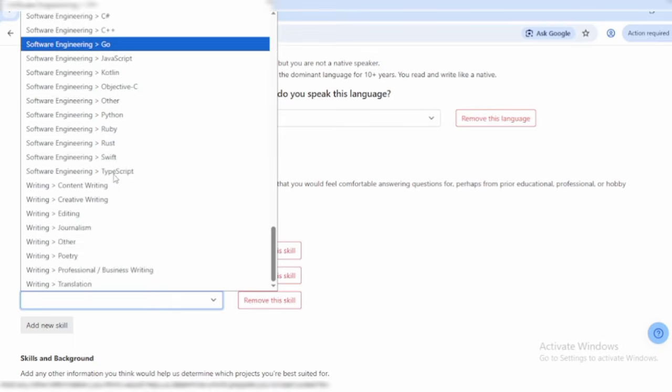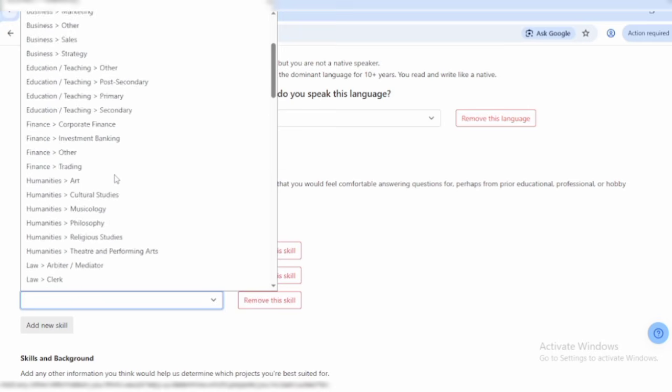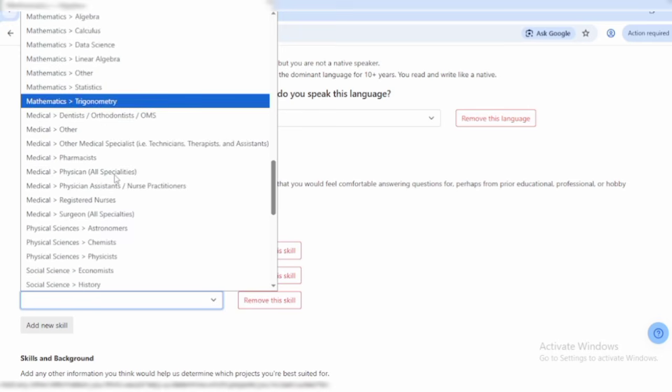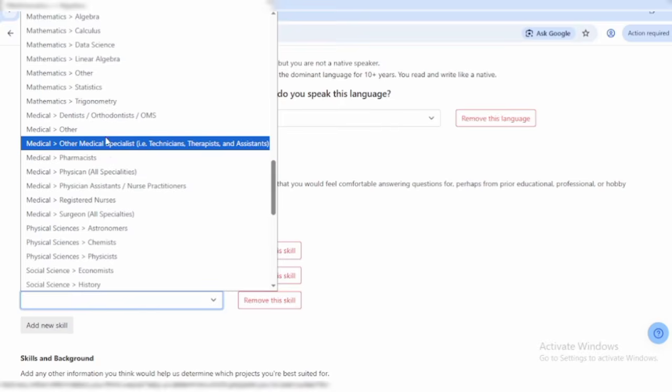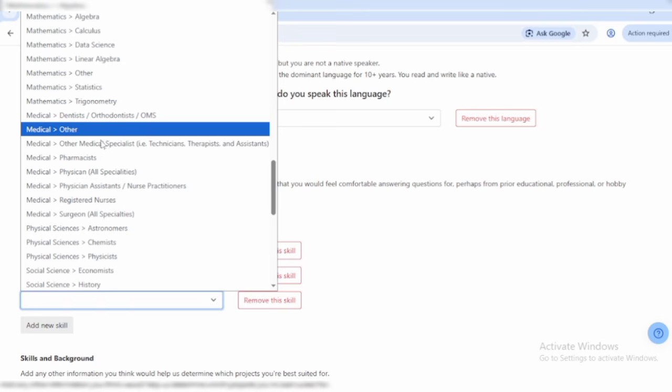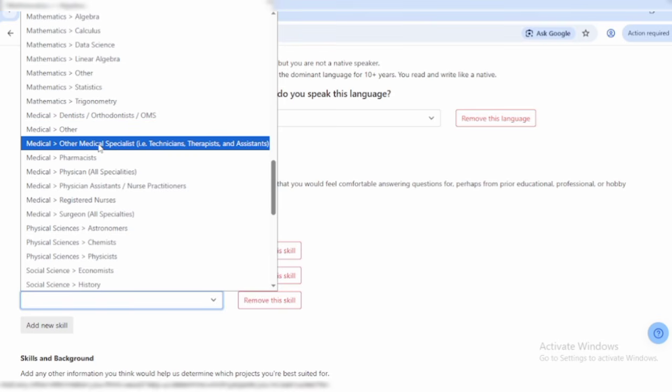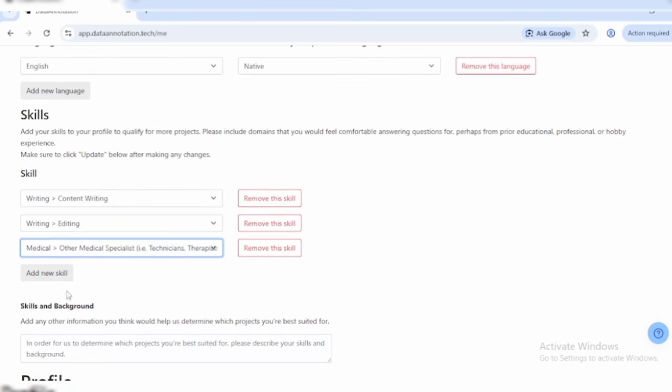So guys, make sure you are with me. This is very important if you want to get access to loads of projects on this platform. You want to click on your medical, other medical specialists, technician, and so on. And I want to add another one right here.